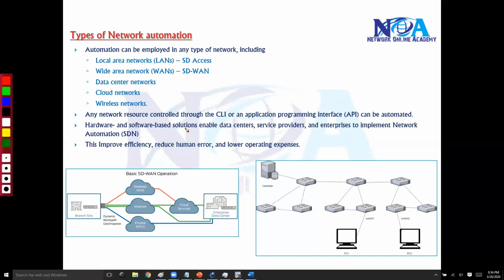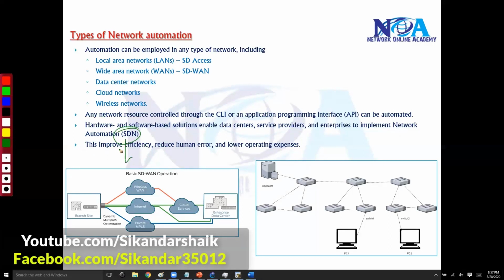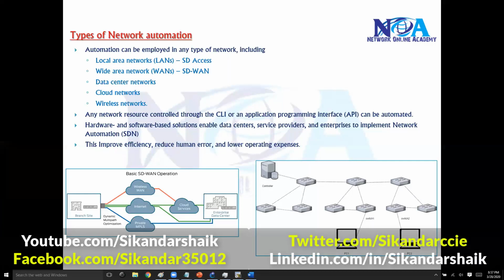The same applies to hardware and software based solutions. You have automation features supported inside your hardware, and then you use external software which is integrated to provide the automation of these different types of networks. You can automate data center networks, service provider networks, or any enterprise network solutions. This is what we call SDN, software defined networking. As I said, this improves the efficiency, reduces human errors, and minimizes the operating expenses.